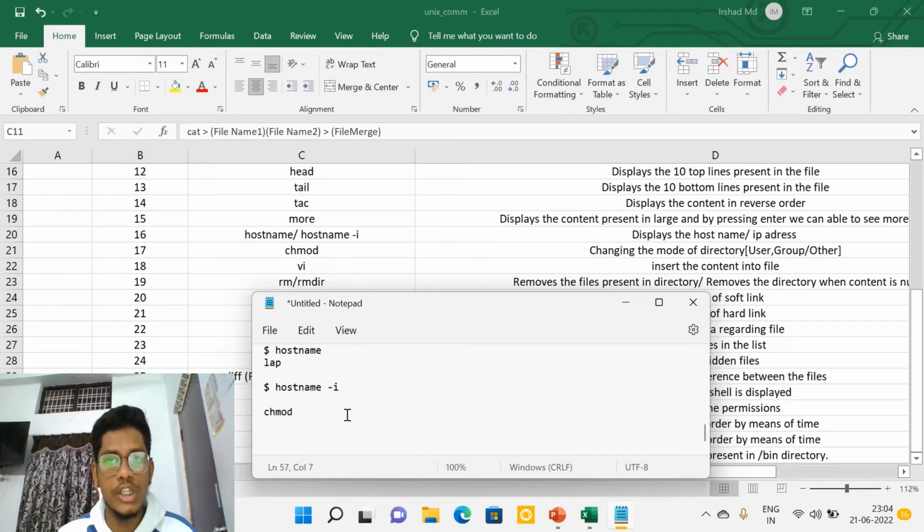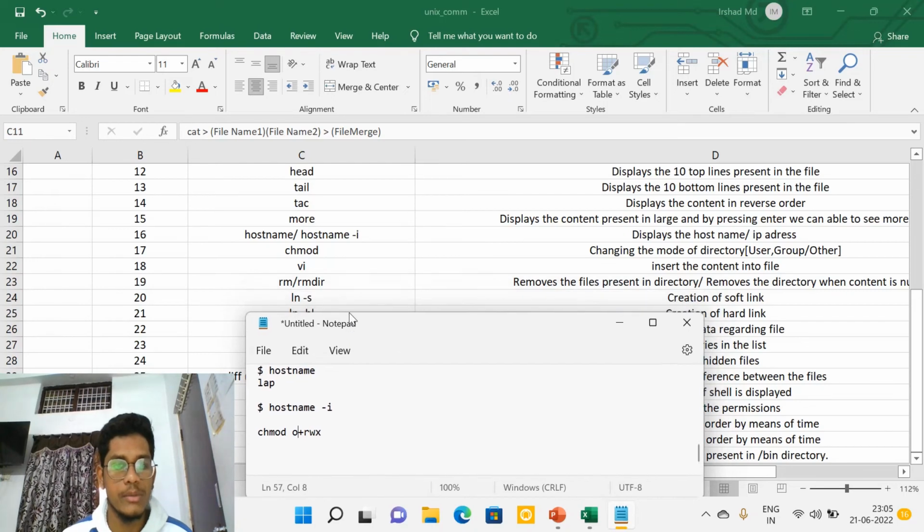the absolute and symbolic methods, right? If you want to change the mode of a directory with the help of the symbolic method, we are using chmod u+wx. I mean, the user can write and execute. If you are using rwx, with the help of this command we are giving the user the permission to read, write and execute. For example, group can read, write and execute, and others can read, write and execute. This is what this command is about.